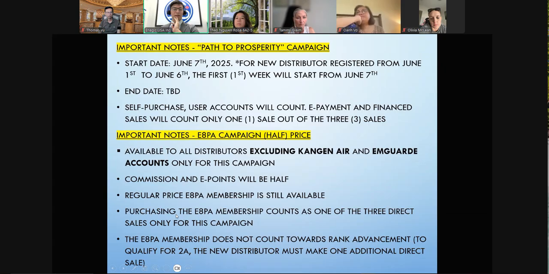And as I say, repeating it, purchasing the EAPA membership will count as the 3 direct sales only for this campaign. The EAPA membership, like I said, is not a sale, it's an attachment, a membership to your own account. It will not count towards rank advancement. So if a new distributor wants to qualify to 2A, they need that 3rd direct sale. They will not go to 2A with an EAPA purchase.